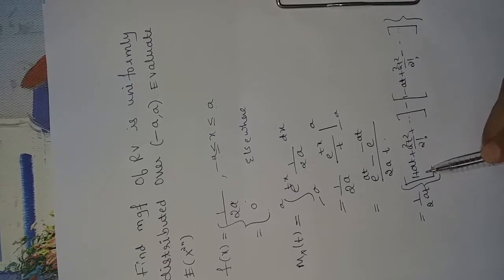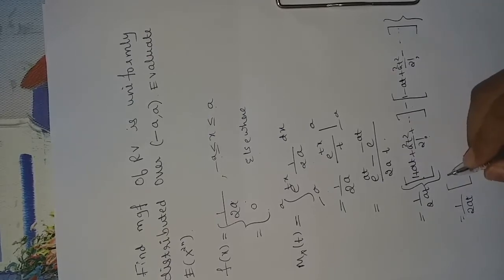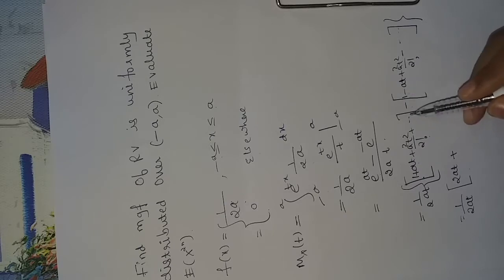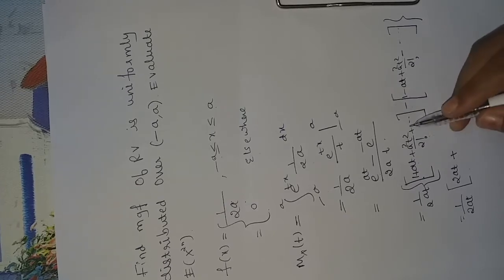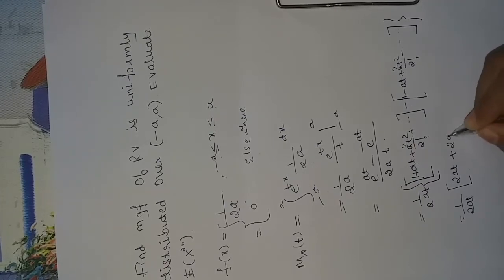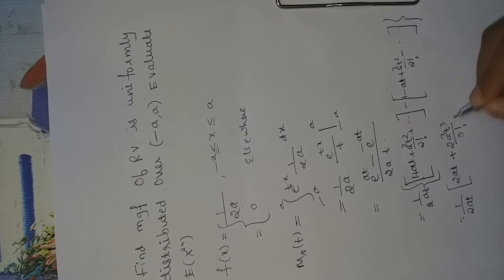So here 1 minus 1 gets cancelled, a square t square by 2 factorial minus a square t square by 2 factorial gets cancelled. So we get 1 upon 2at into 2at plus 2a cube t cube by 3 factorial, and here minus of minus a cube t cube by 3 factorial will be 2 times a cube t cube by 3 factorial, and so on.